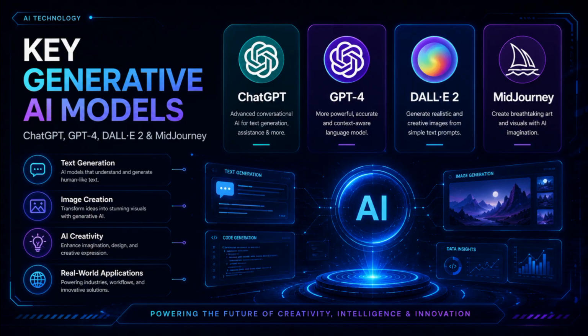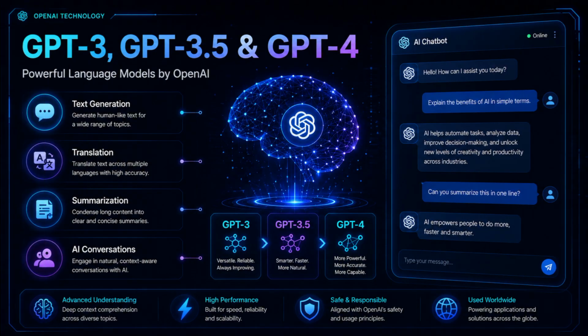First, let us look at GPTs. GPT 3, 3.5 and 4 were developed by OpenAI. GPT 3.5 and GPT 4 are in fact the successors of groundbreaking GPT 3. These models are capable of performing various tasks, including text generation, translation, and summarization.